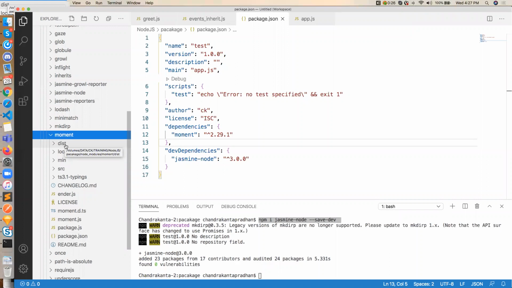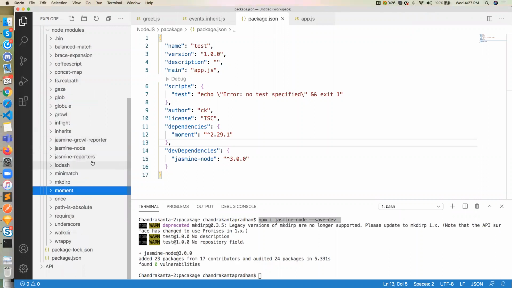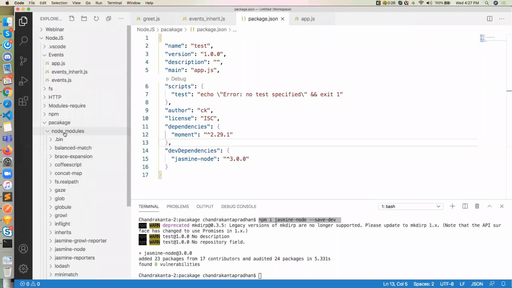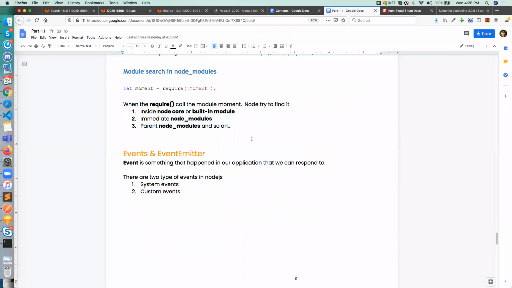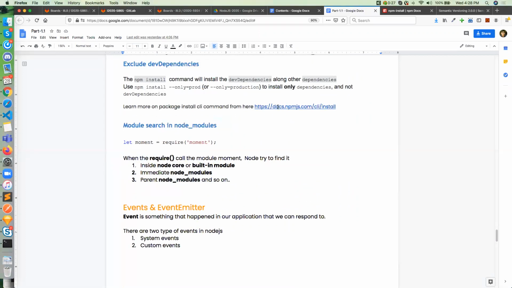But here by default what happened, it is created in the parent inside this module. Okay, so you can create it by yourself also. If you want to create it in your parent directory, you can also do it by using some shell script. You can find it on the internet. Is it clear? NPM, is there any doubt? You can see more on it. NPM JS CLI install.